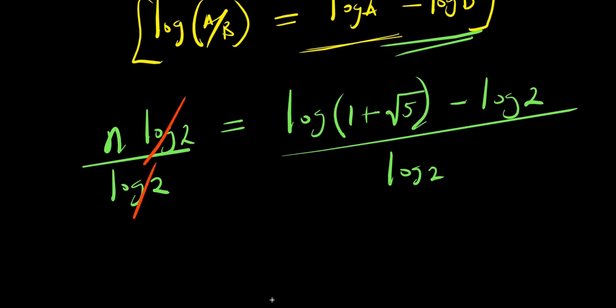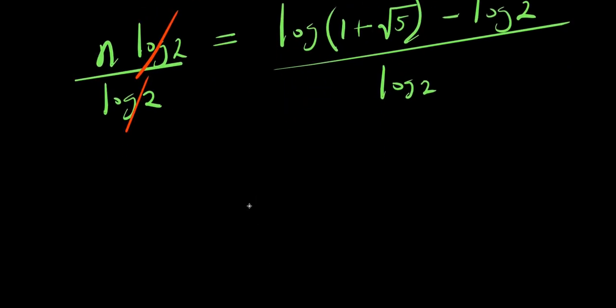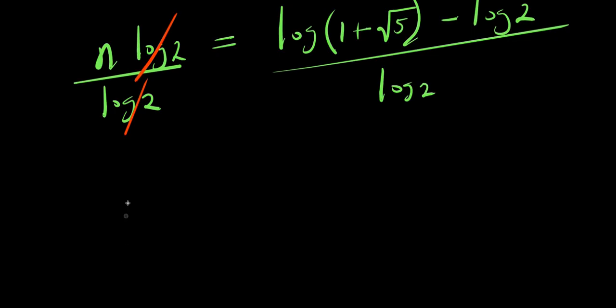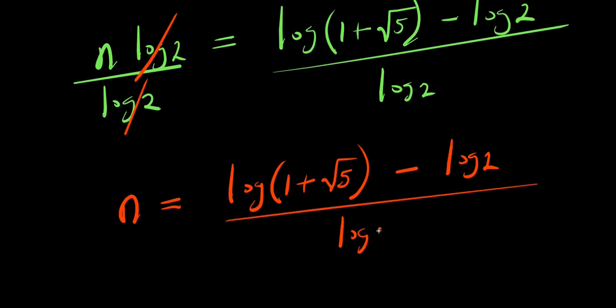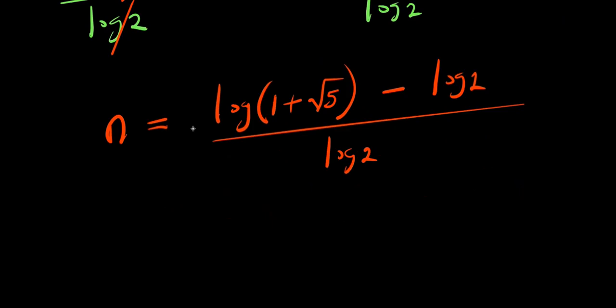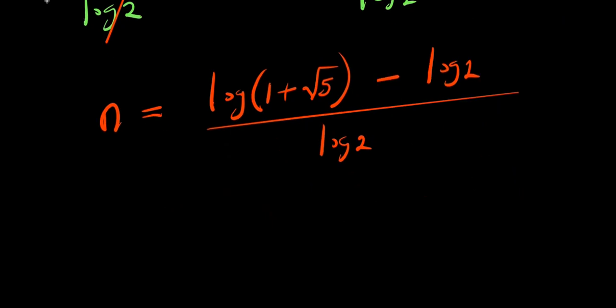So log 2 cancels log 2. You will simply have n equals log 1 plus root 5 minus log 2 divided by log 2. So we can divide each of the terms by the common denominator.